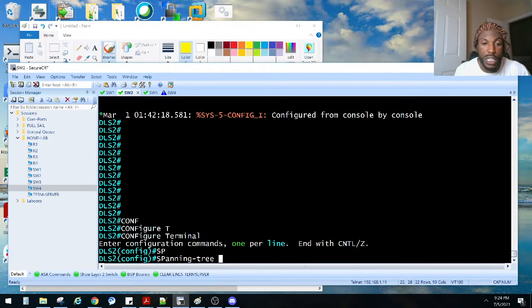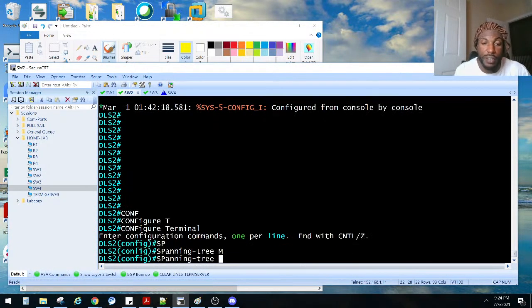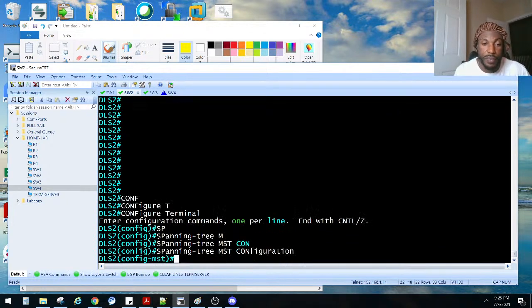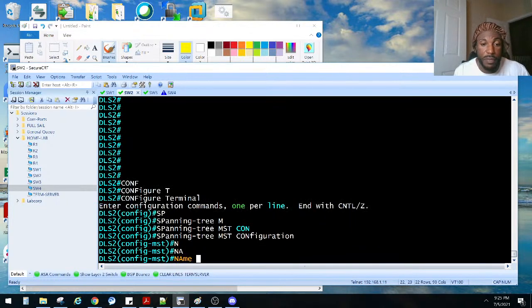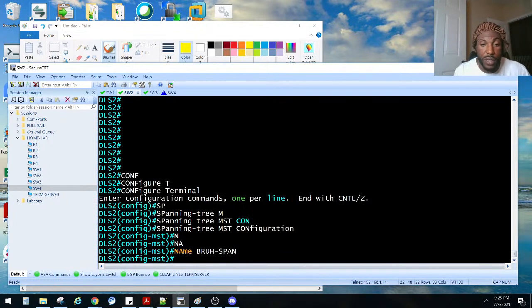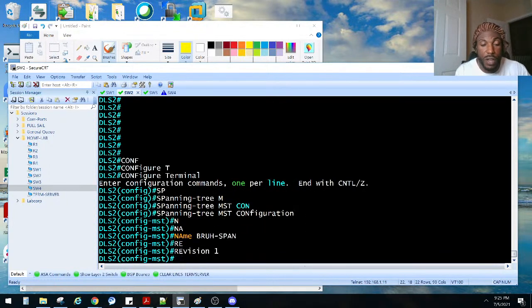Spanning tree MST. We put it in mode already. So, spanning tree MST configuration. We said we've got to name it and give it a revision. So name, we said bruh-span, revision, we'll say 1.